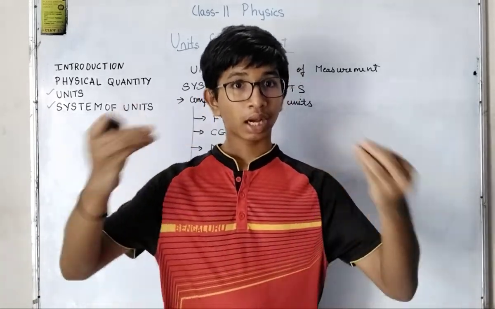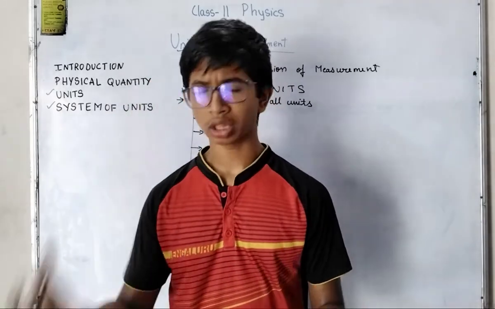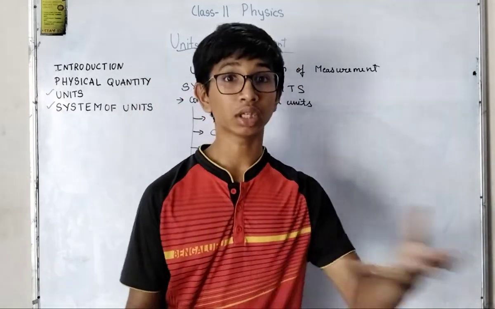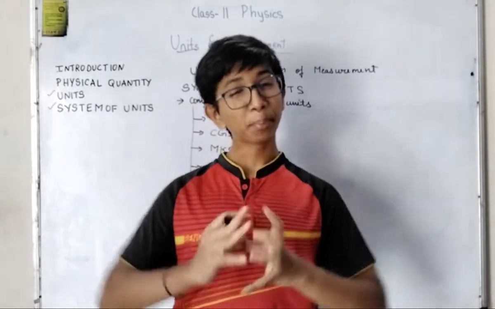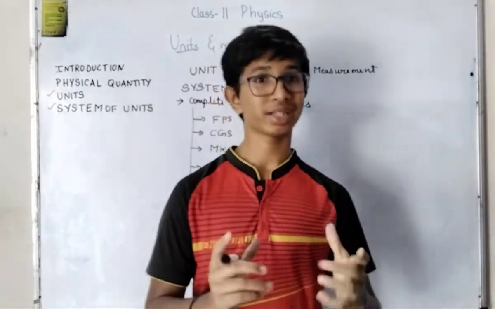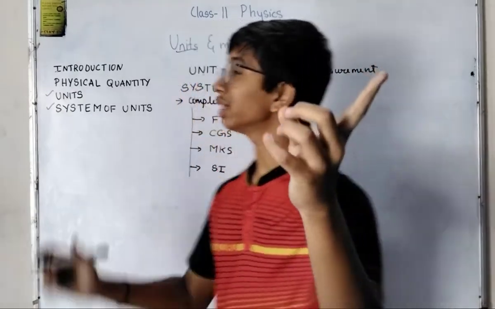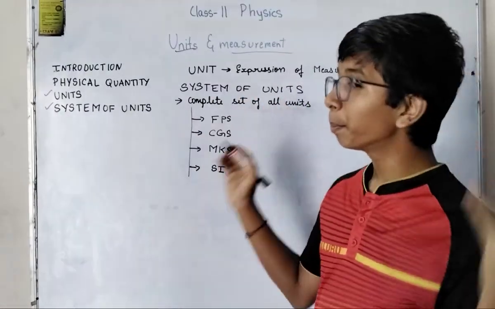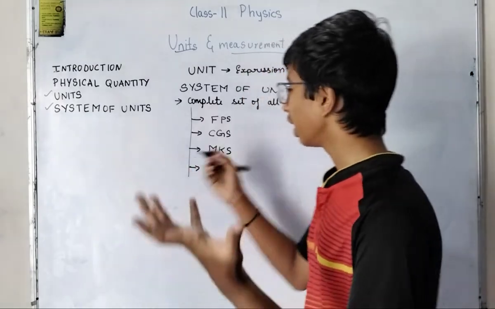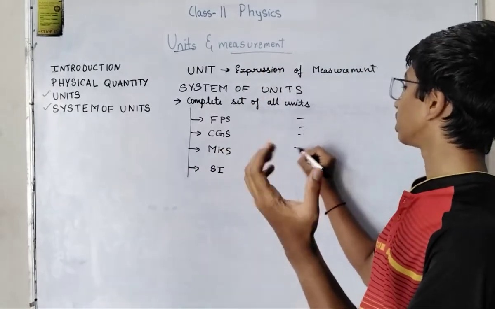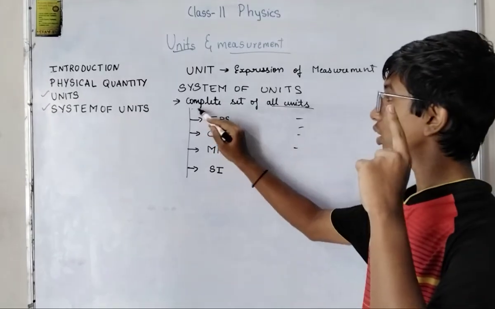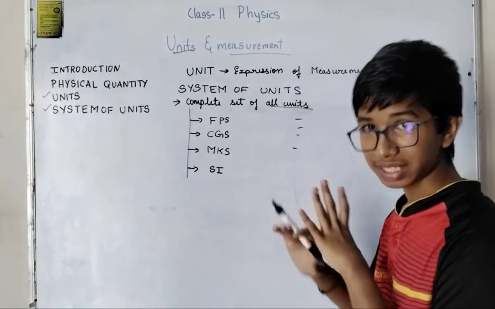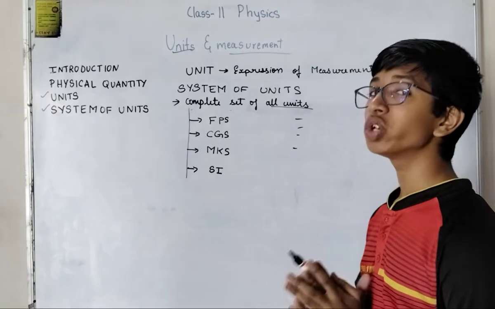System means it will work properly with the mouse, headphones, speakers, etc. So that environment which has everything complete is called a system, right? So I'll be saying that system of units is a complete set. Set means everything in order. Set of all units is called system of units. That's all.